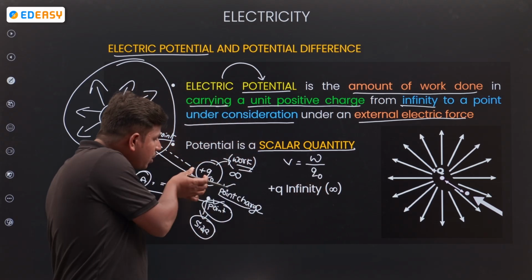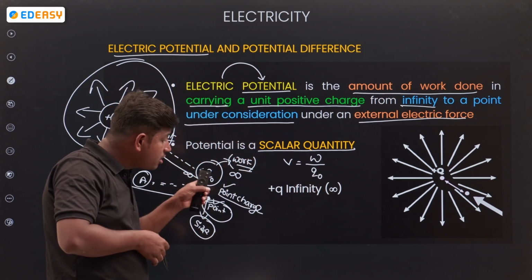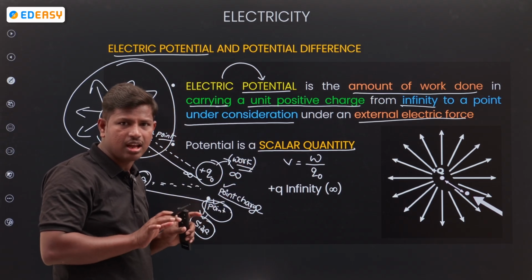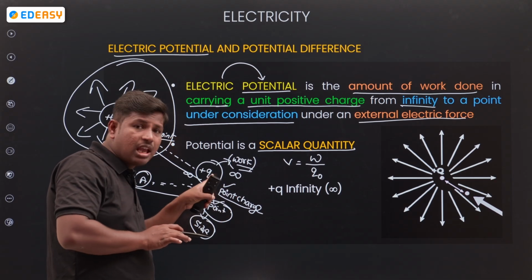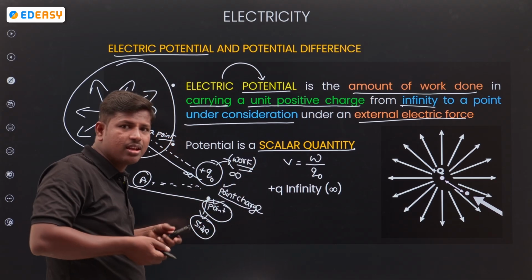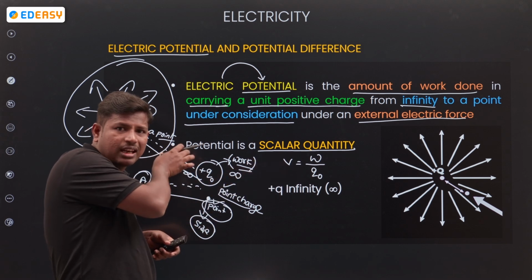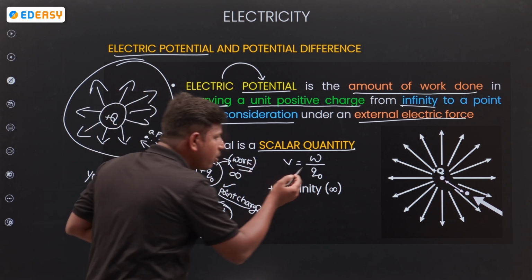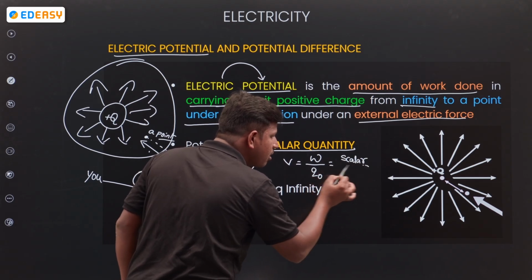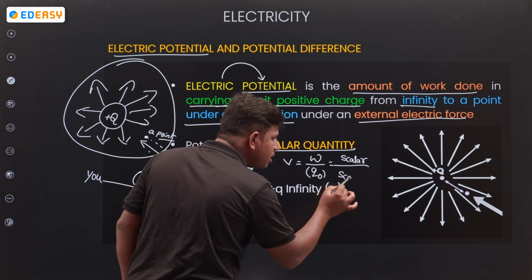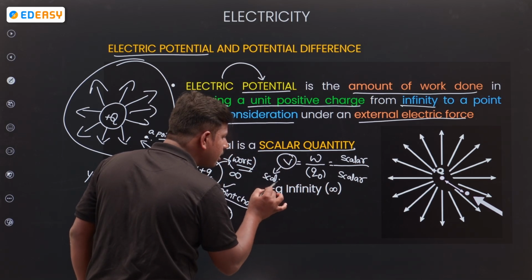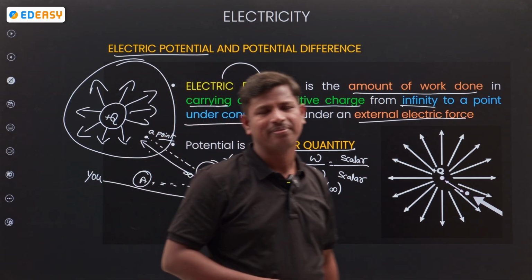I am taking Q naught as a point charge, and on this point charge I am doing work, bringing it from infinity to a point in the electrical field. This is called potential. Work is scalar only. Charge is also scalar only. Scalar by scalar, potential is also scalar only. Clear? Very simple.